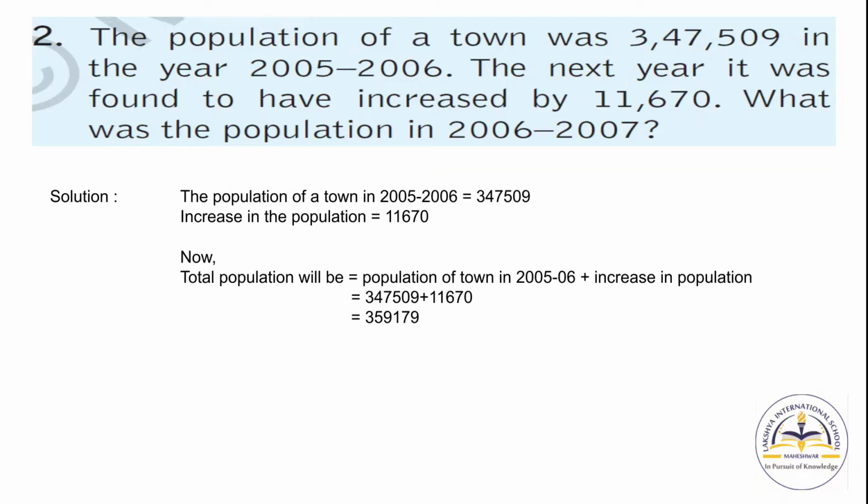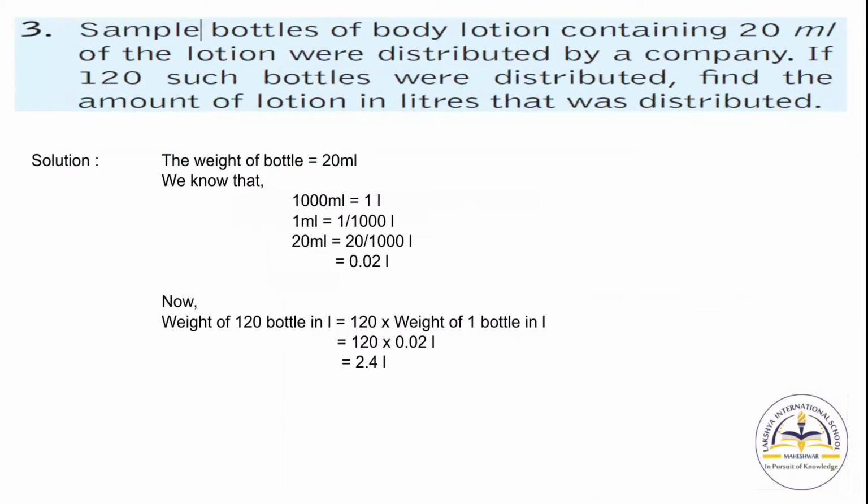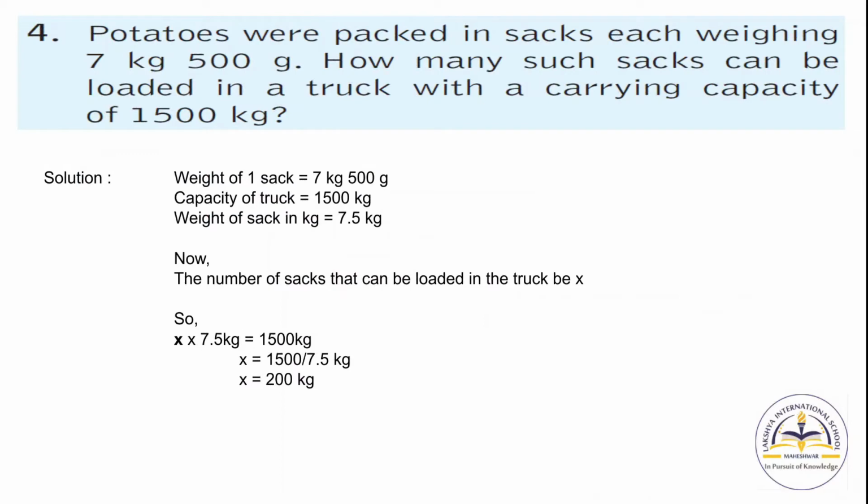Now solution of this question is, first of all we will write the given. The population of town in 2005 and 2006 is 3,47,509. Now increase in population is 11,670. Now we have to calculate the total population, so we have to add both these two numbers. So when we add these two numbers we will get our answer. Now in the same manner you have to solve the next question, question number 3.